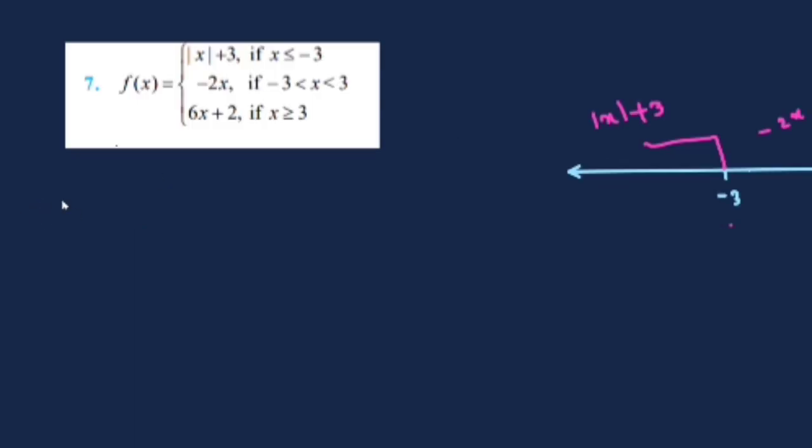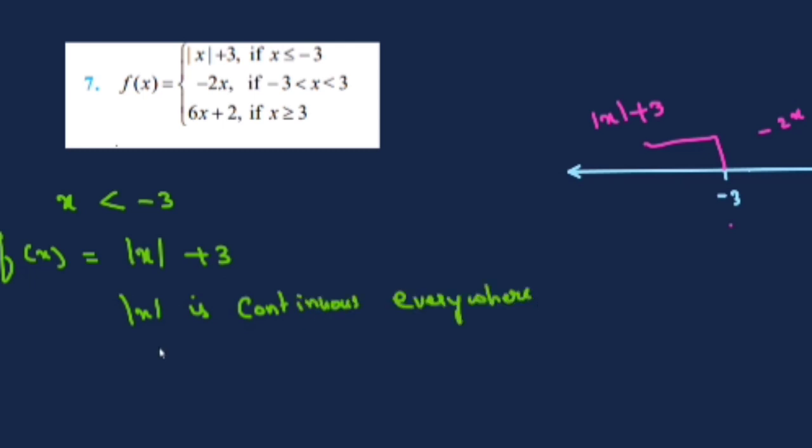So let us first write, when x is less than minus 3, the function is modulus of x plus 3. Now you already know, you need not prove all this again and again. So you just write mod x is continuous. Mod x is continuous everywhere. What about 3? It's a constant. It's also continuous.